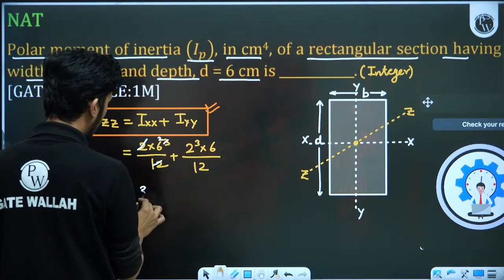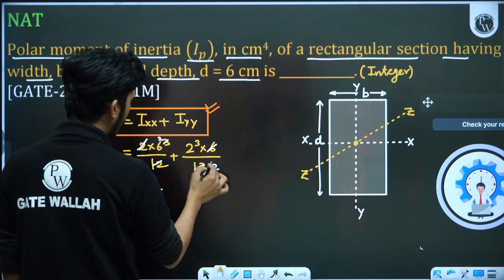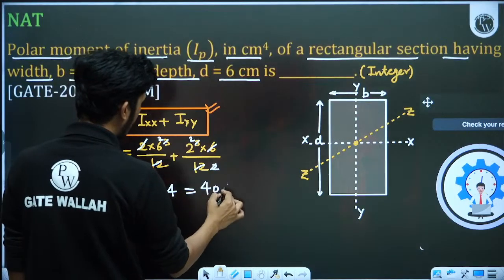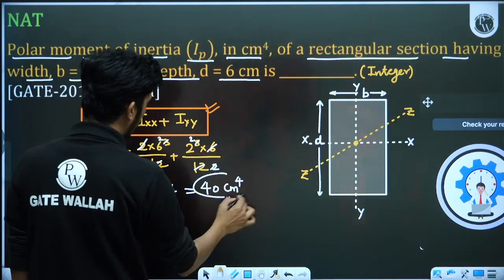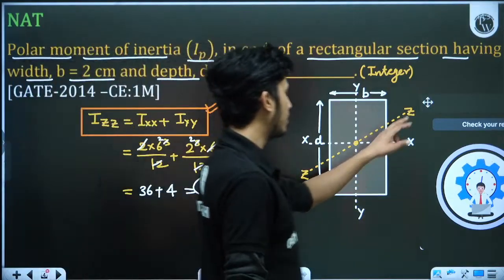So this is 36 plus. Here this will be cancelling out by 2, and here this 2 will cancel out. This will be square, so it will be 4. So 36 plus 4 will be 40 centimeter power 4. So 40 centimeter raised to power 4. That will be the answer. So 40 is the correct answer.